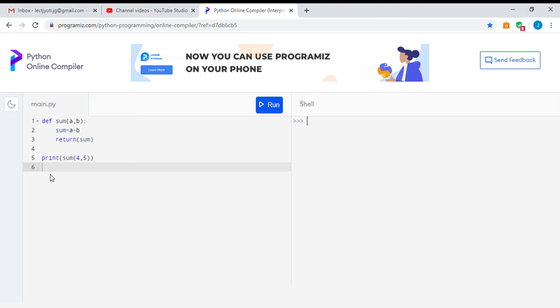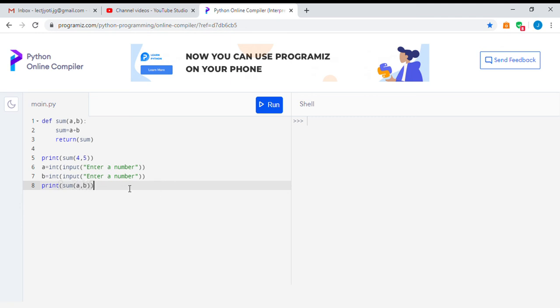Next, in the same thing, we can take values from the user also. If I take a is equal to int input, enter a number, then b is equal to int input, enter a number, and then I say print sum a comma b.